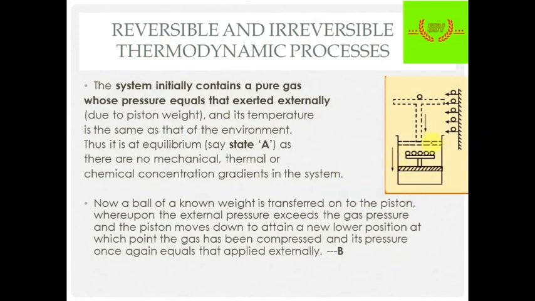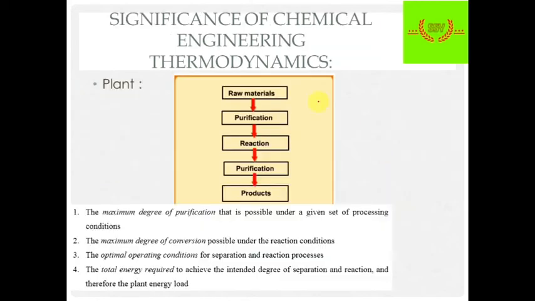This is the general example. This is a piston. Now we are adding one ball to it and then removing it. So from state 1 it reaches state 2 when all the balls are loaded on the piston. But as and when we remove the balls one by one, it should attain back state 1. Okay, so if it attains it back, then it is a reversible process. So this is an example of a reversible process. Okay, so we are done with this video.